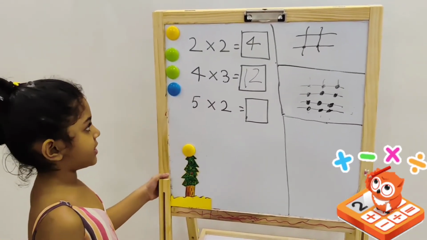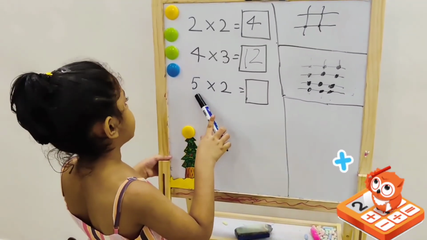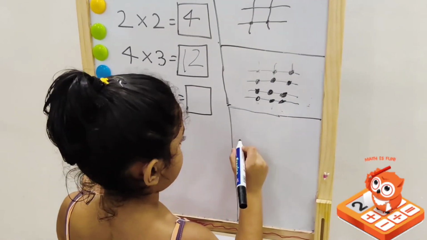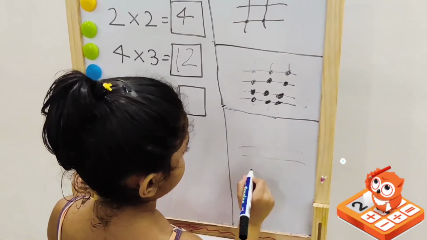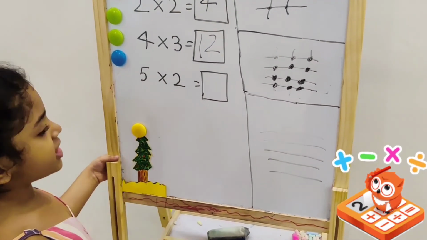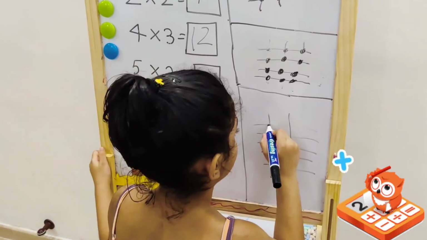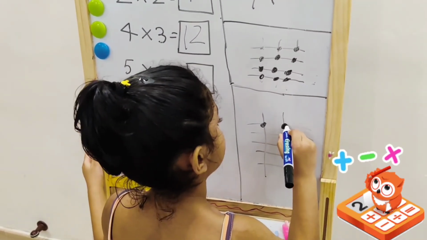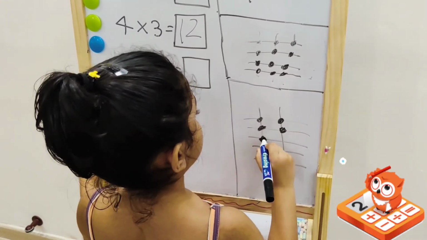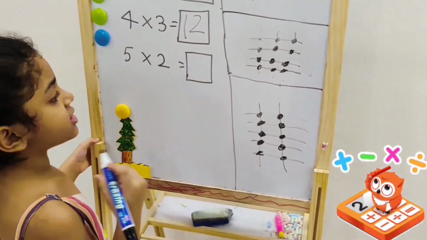Let's do the last one. It's 5 cross 2. Now let's do the first line, the 5 line. Horizontal lines. 5 lines. 1, 2, 3, 4, 5. Now let's do 2 vertical lines. 1, 2. Now let's count the dots. 1, 2, 3, 4, 5, 6, up to 9, 10. So the answer is 10.